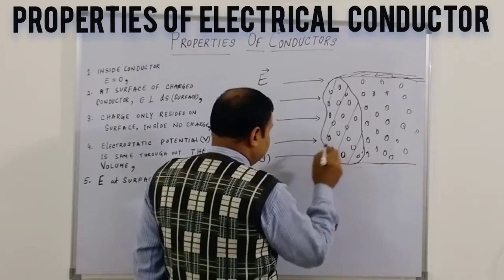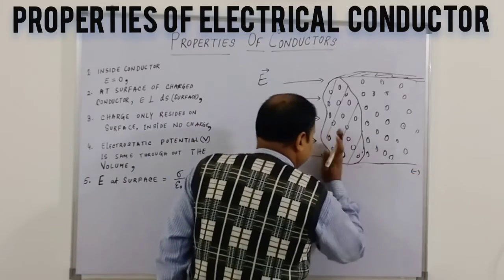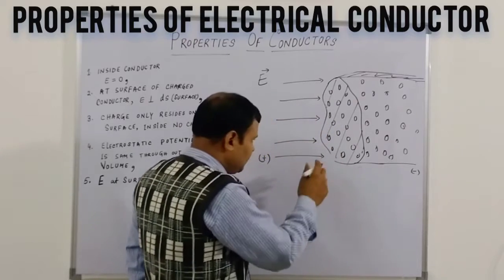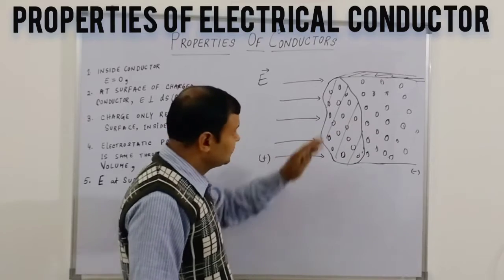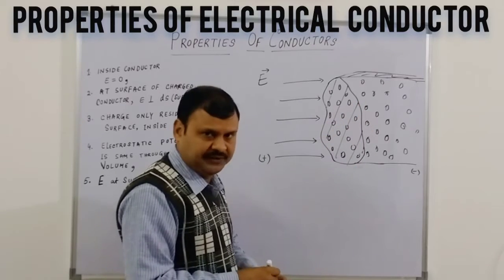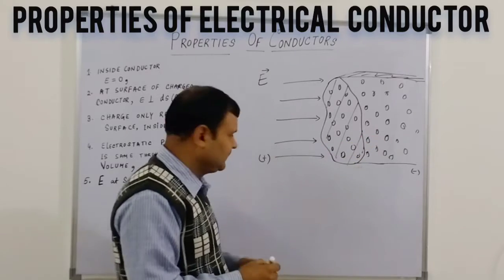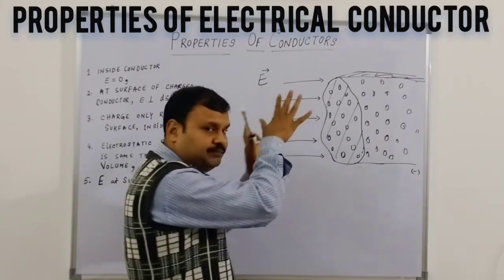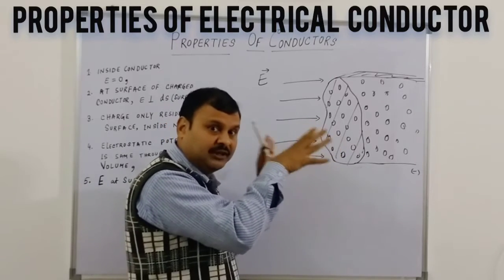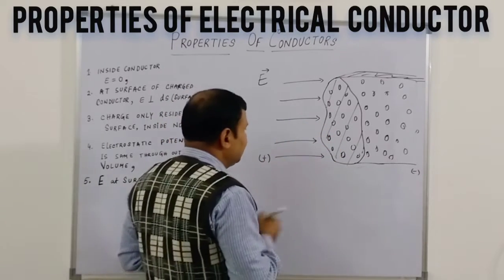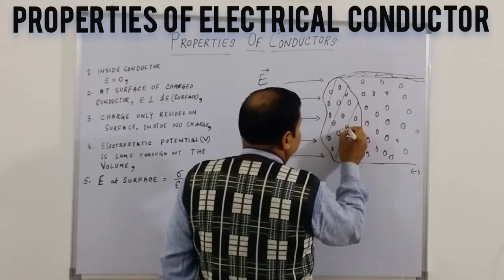Now what will happen if it is positive here and the negative source is somewhere else? All the free electrons of this conductor will be initially induced. It is the process of induction. What is induction? This positive field force, the Coulomb field lines, will attract these free electrons because they are all negative.